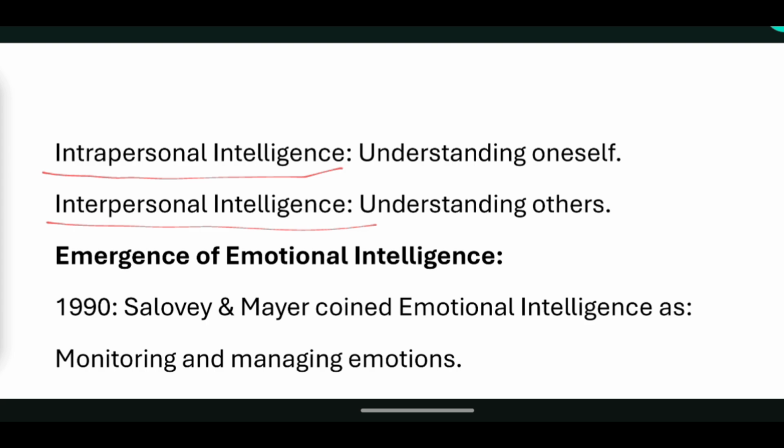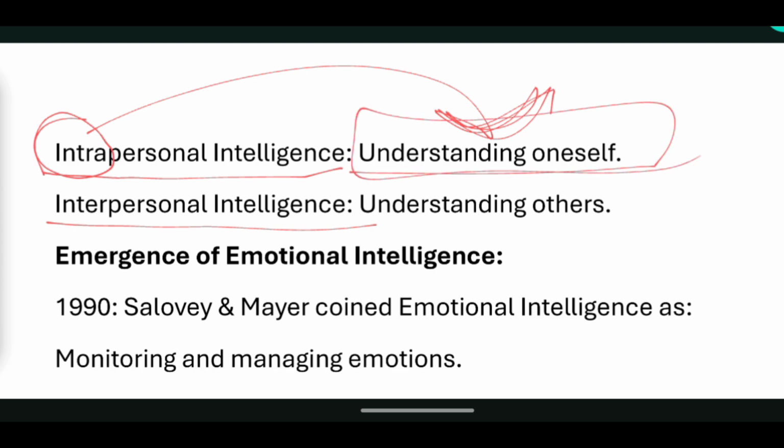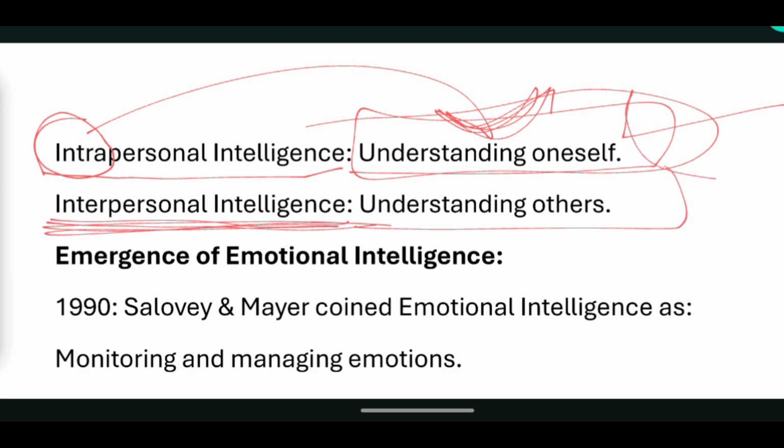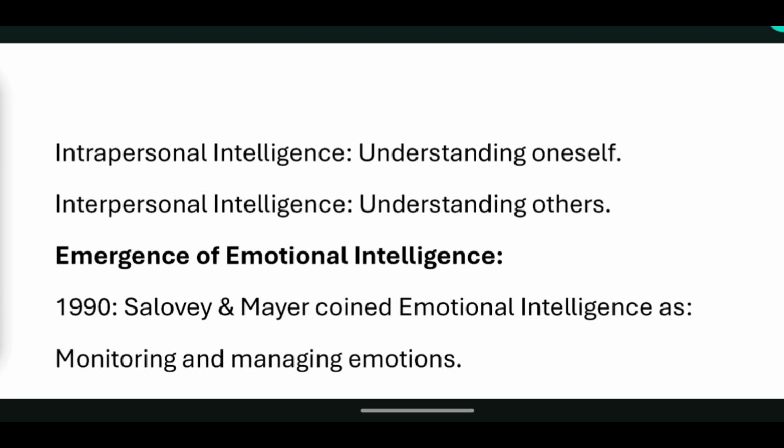If it is intra, it means you are understanding oneself. Intrapersonal intelligence is all about how much you know about yourself. So it is all about understanding your own self. Coming to interpersonal intelligence, it is all about understanding others' emotions. So you should be able to know the difference between intrapersonal and interpersonal.